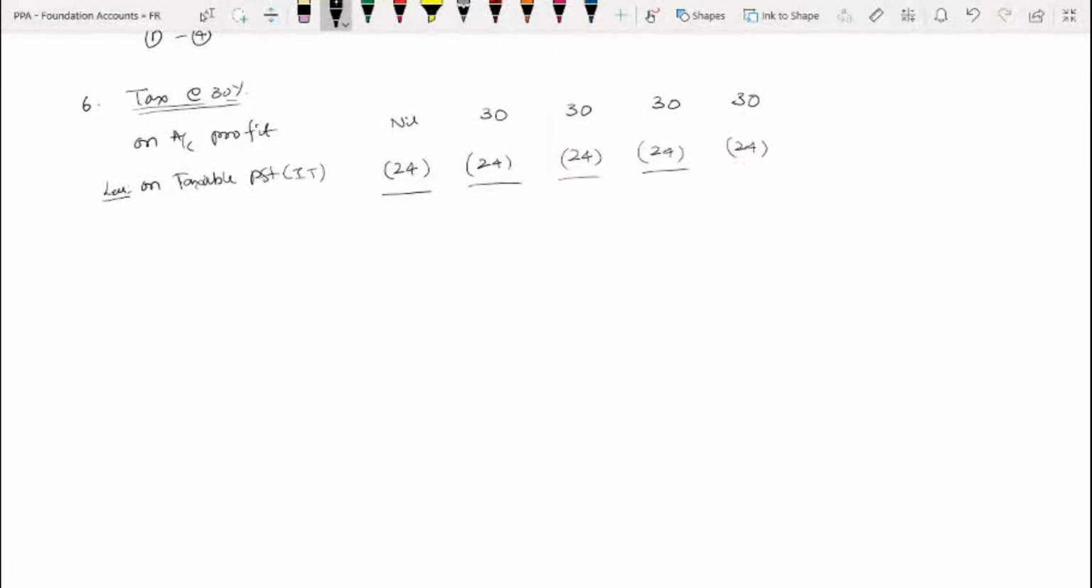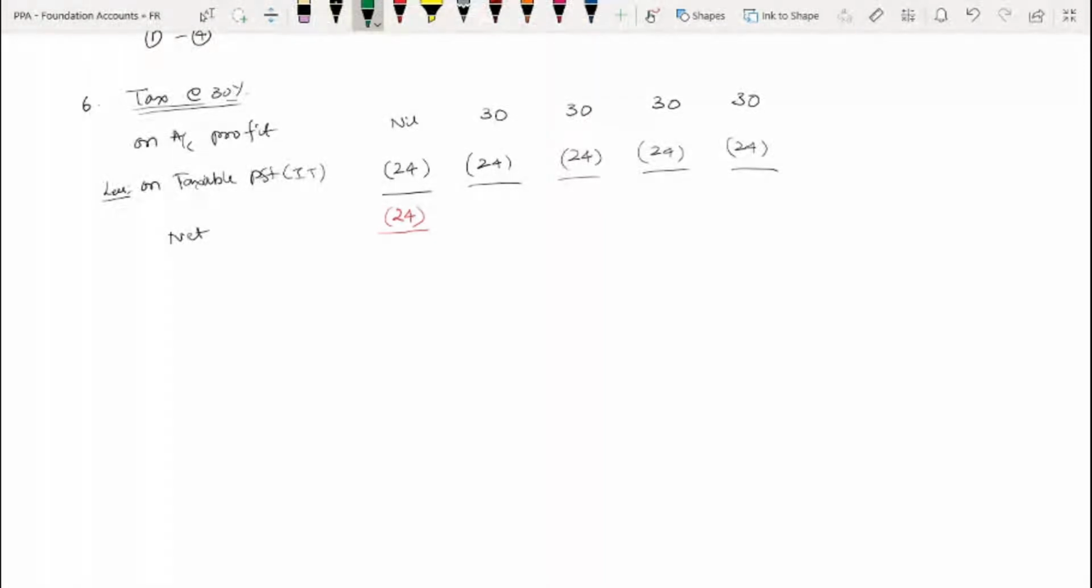Therefore, what is the net? In the first year it is minus 24, where I have to pay nil tax as per accounting, but there we have to pay 24. Correct? So in the first year the tax is negative, but next year I am paying from my own pocket.